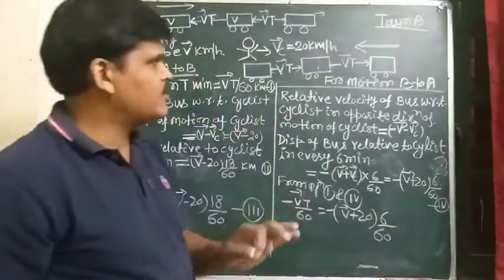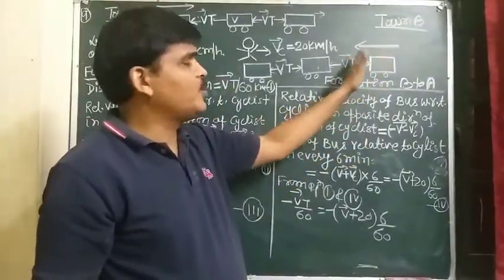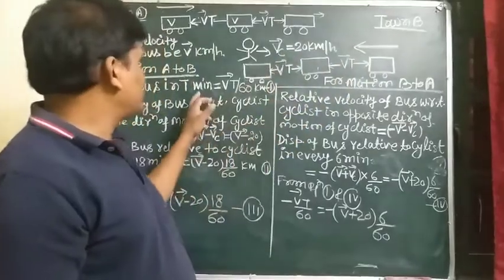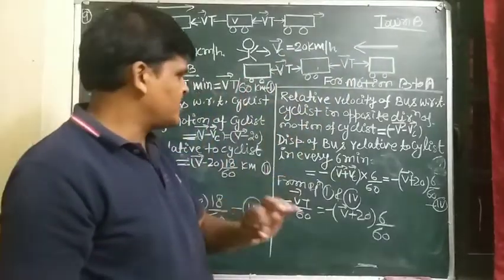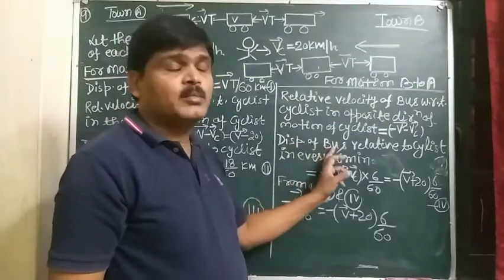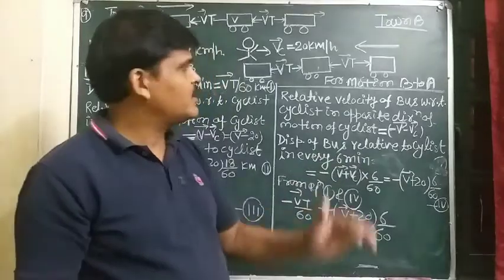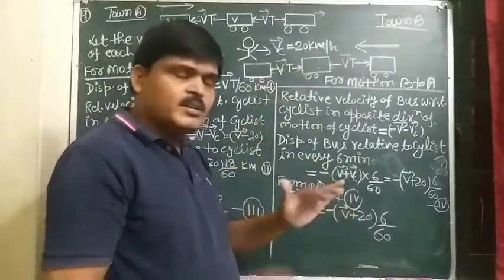Student, one thing should be remembered: the displacement of bus from B to A in time t with respect to ground must be equal to the relative displacement of bus relative to cyclist in every 6 minutes, which remains the same.